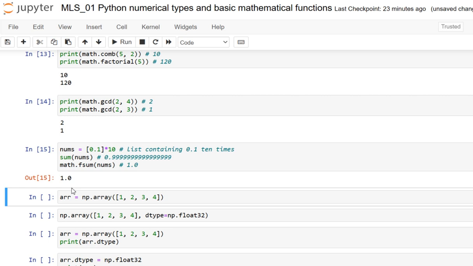And yeah, dear friends, as I have already specified, the math module contains functions that are implemented in C, assuming you are running CPython, and so are much faster than those implemented in Python. This module is a good choice if you need to apply a function to a relatively small collection of numbers.